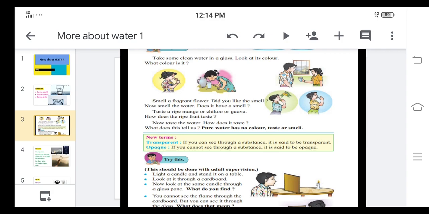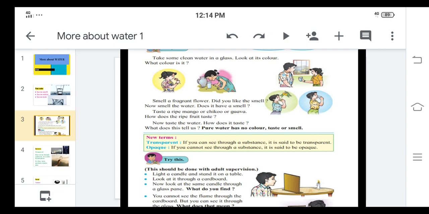In this experiment, you have to take one candle and light it. If you hold any cardboard in front of the candle, you are unable to see the candle light. But instead of cardboard, if you are holding any glass, then clearly you can see the candle. So if you can see through a substance, it is said to be transparent. If you hold the glass in front of the candle, you can see the candle clearly through the glass. It means we can say glass is transparent.